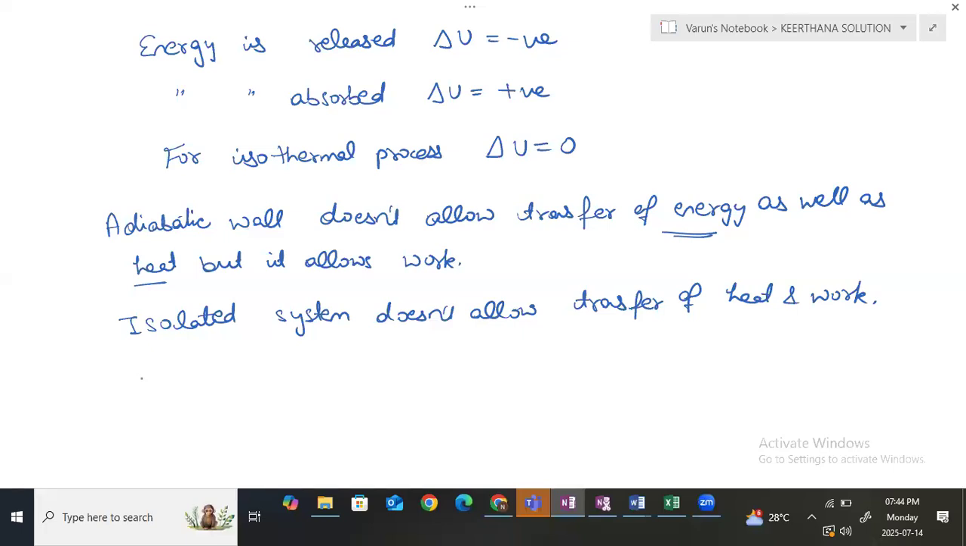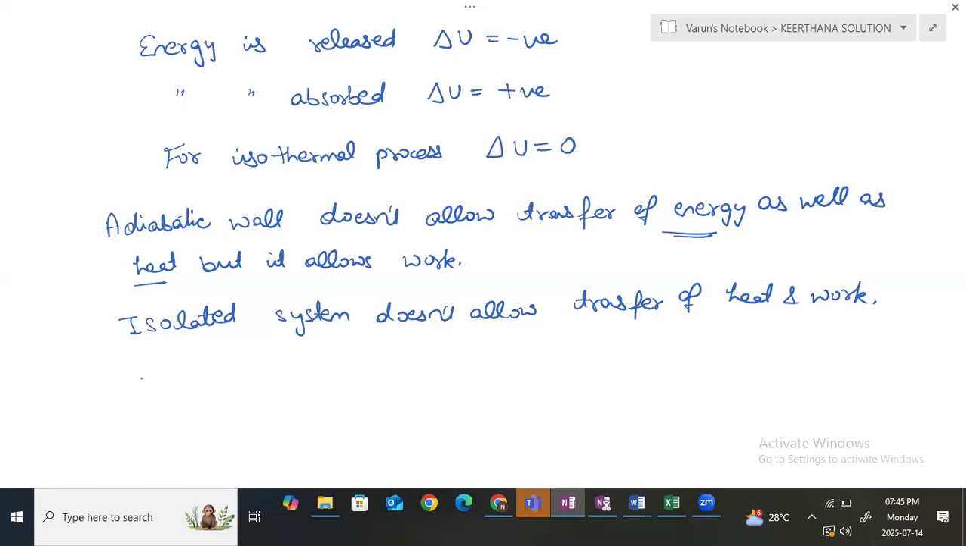Now, which type of work can our system do? It can be either mechanical work or electrical work. Clear? Yes, ma'am. Electrical means we are providing a source. Mechanical means we are doing it ourselves.